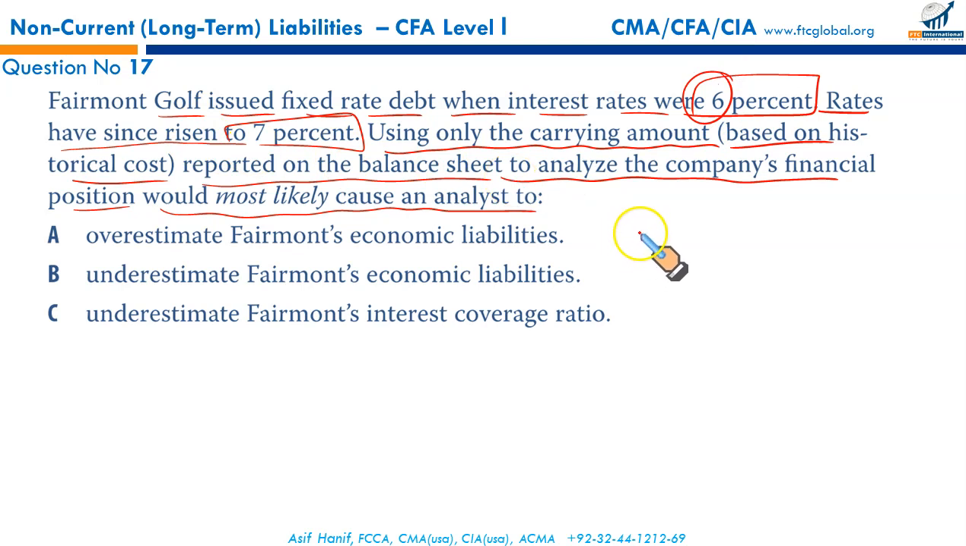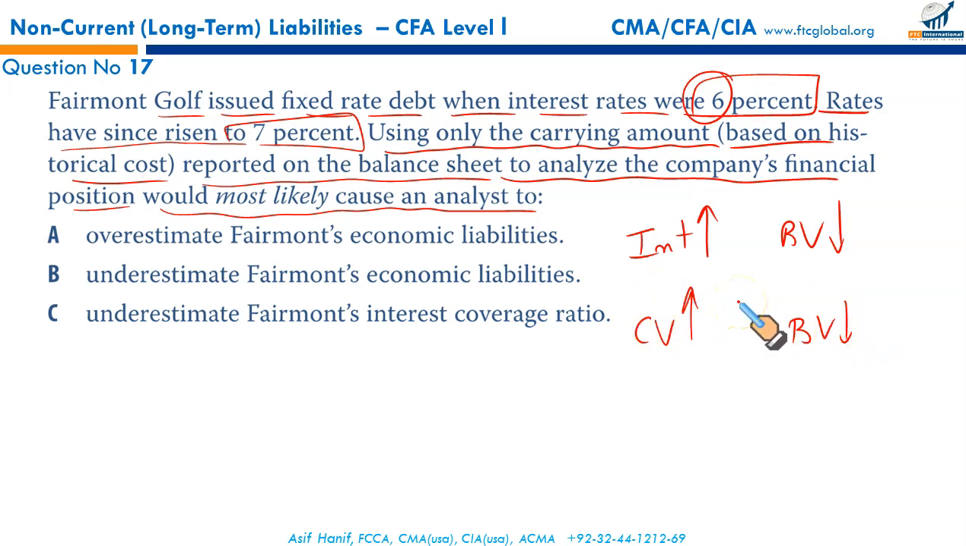Right now the interest rates have gone up. Remember, when the market interest rate goes up, the bond value falls. They move in the opposite direction. Now what has happened since the interest rates have gone up? The market value of the bonds has fallen, but you are carrying a liability at a higher amount. Your liability is at a higher amount, which has fallen in the market because of the higher interest rate. So you as an analyst, what will you conclude?